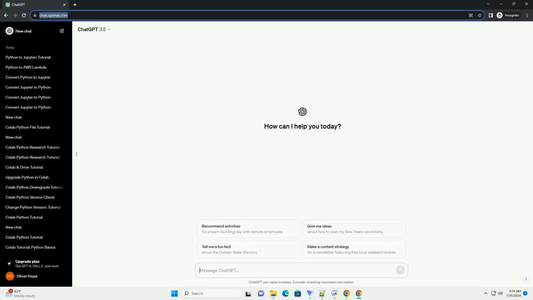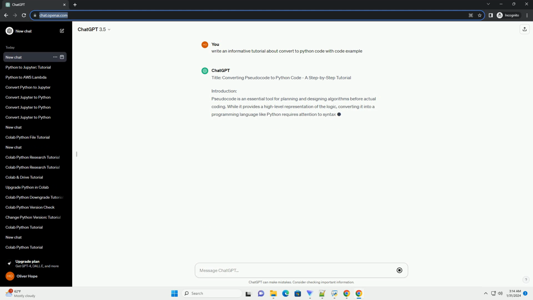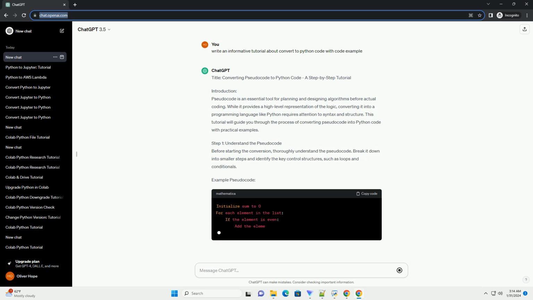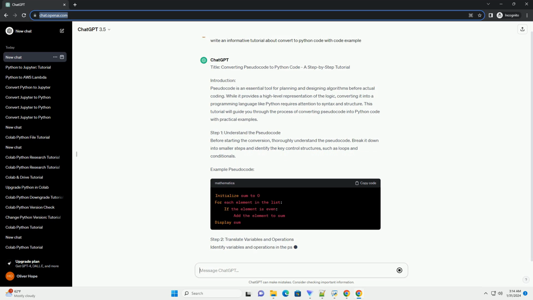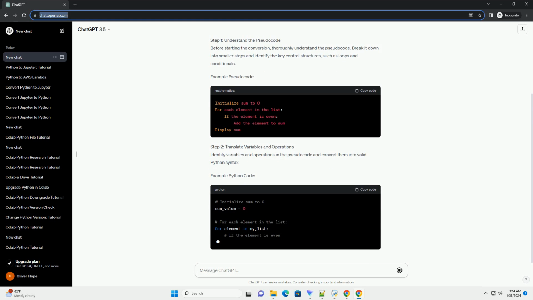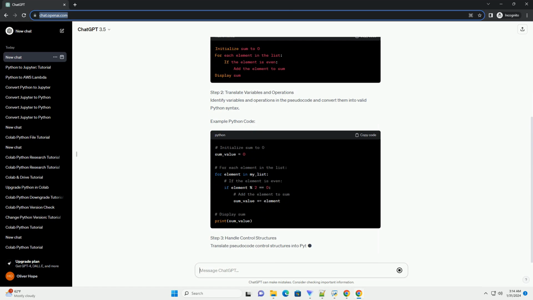Title: Converting Pseudocode to Python Code, a step-by-step tutorial. Introduction. Pseudocode is an essential tool for planning and designing algorithms before actual coding. While it provides a high-level representation of the logic, converting it into a programming language like Python requires attention to syntax and structure. This tutorial will guide you through the process of converting pseudocode into Python code with practical examples.